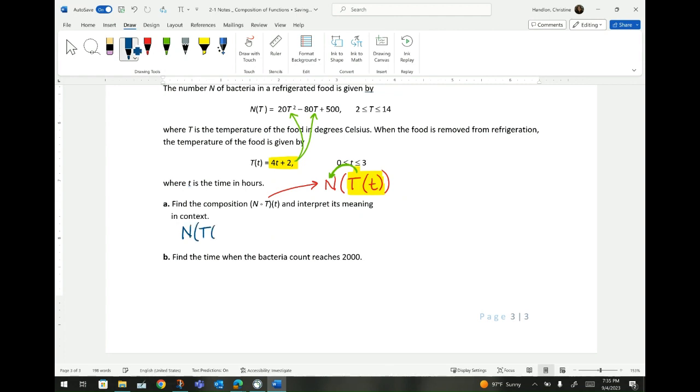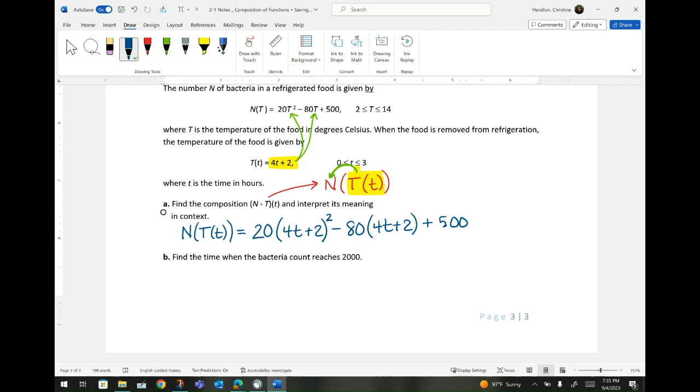of capital T of t is going to equal 20, open parentheses, I'm going to replace that capital T with 4t plus 2, close parentheses, squared, minus 80, open parentheses, 4t plus 2, close parentheses, plus 500.